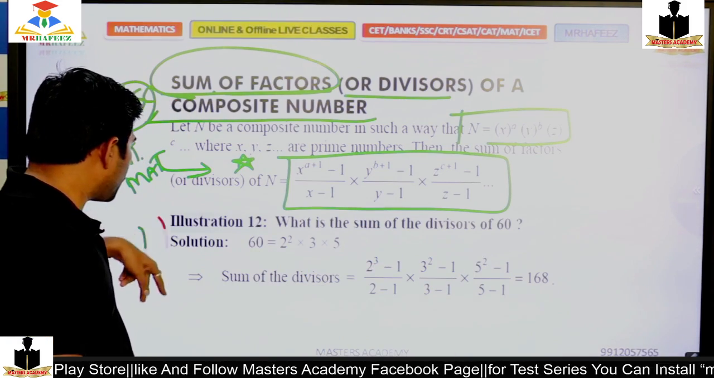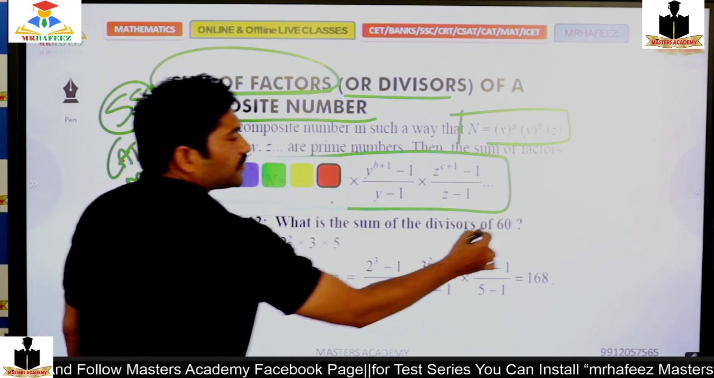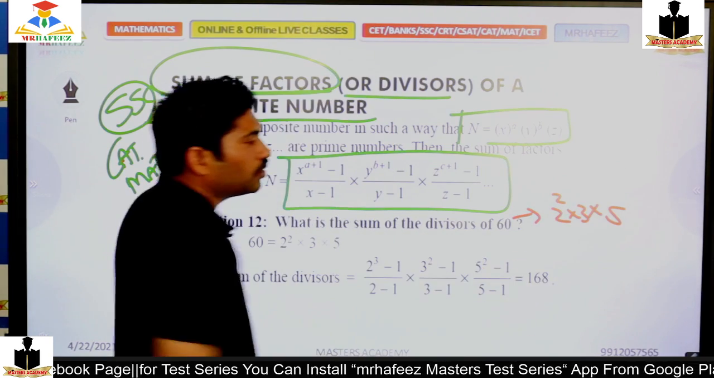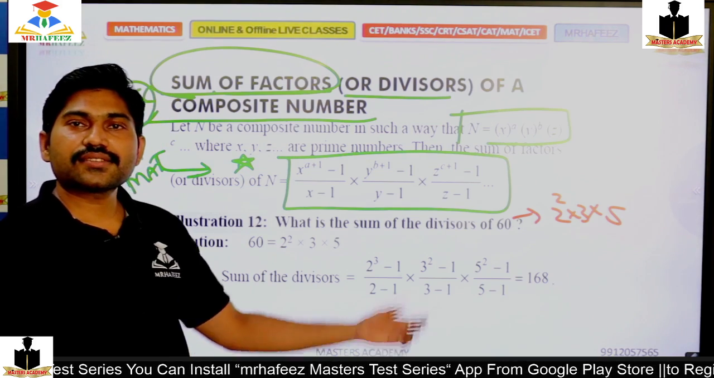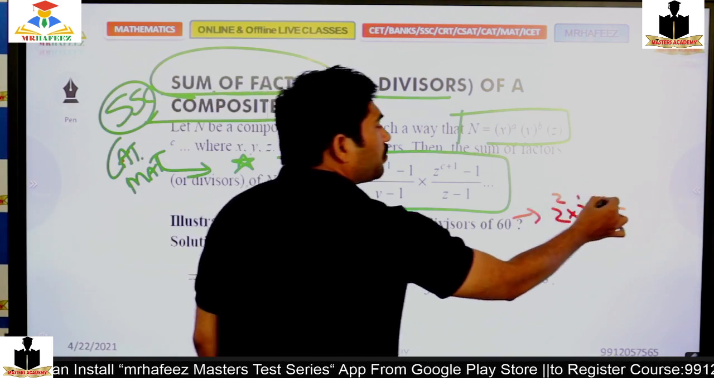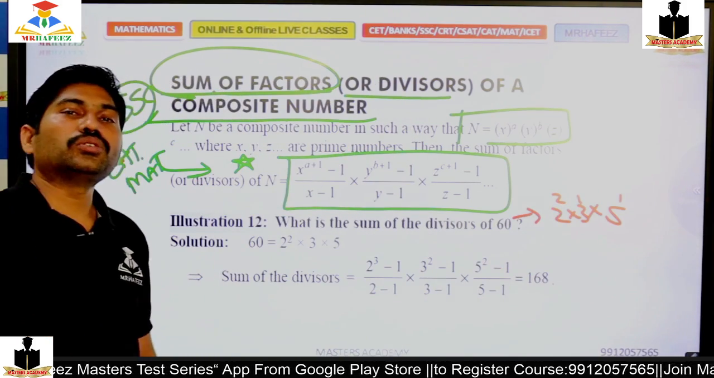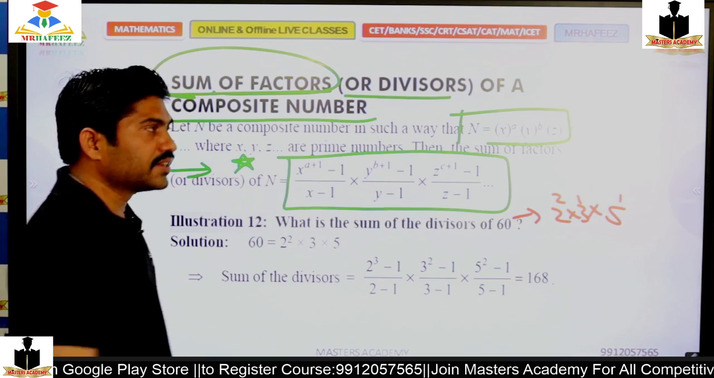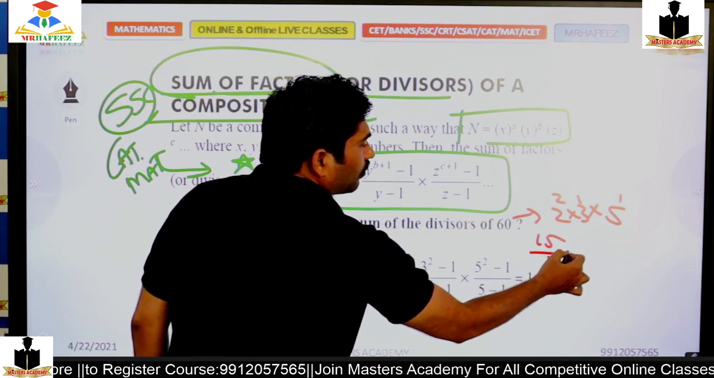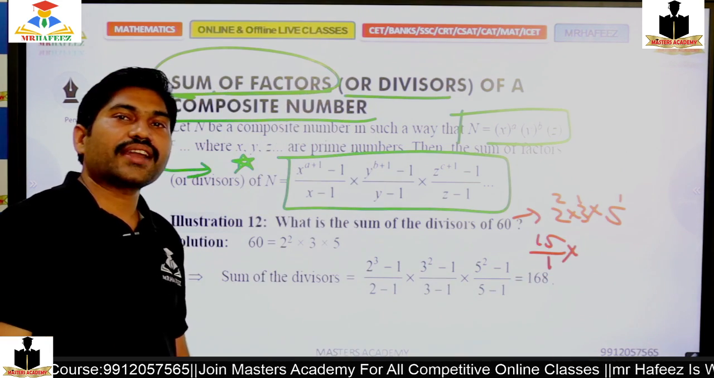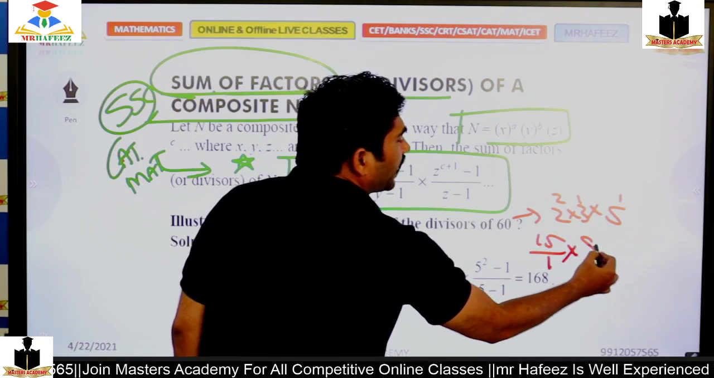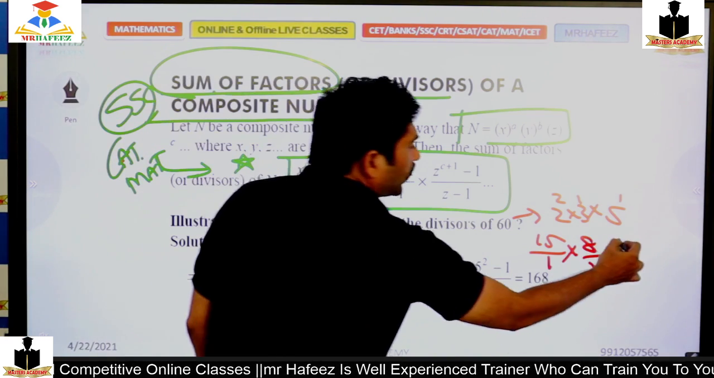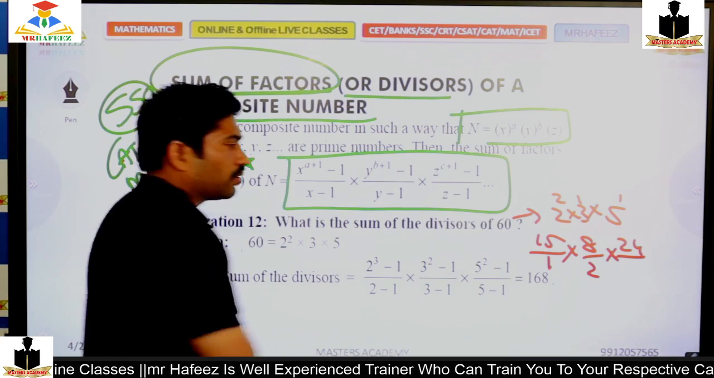For that, first I should convert 60 into 2 square into 3 into 5. 2 square into 3 into 5: 5 threes are 15, 15 fours are 60. 3 power 1 and 5 power 1. So what should I do? 2 cube plus 1, that is 2 power 4, which is 16. 16 minus 1 is 15. 15 by 1, into 3 square is 9. 9 minus 1 is 8. 8 by 2, into 5 square is 25. 25 minus 1 is 24. 24 by 5 minus 1, which is 4.